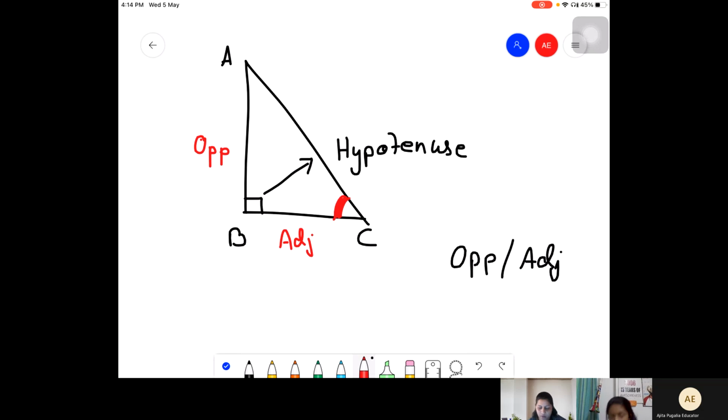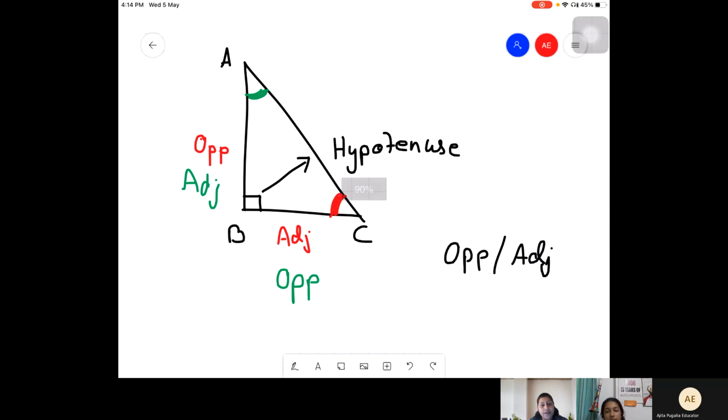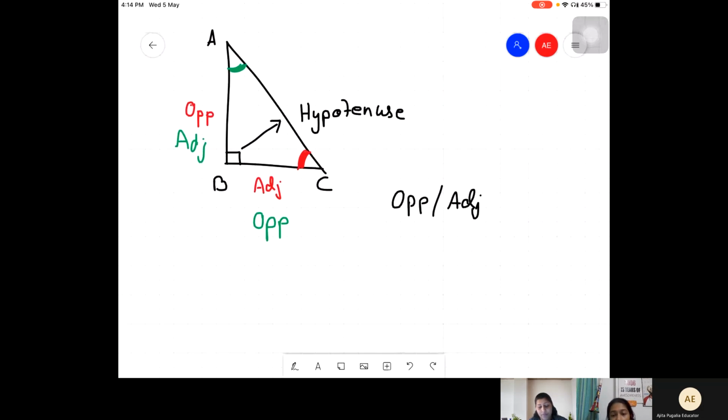Adjacent. Okay. Now let's see, I'm talking about this angle, angle A. Then which is the opposite side? BC. Yes. Now when I'm talking about angle A, BC becomes opposite side and AB becomes the adjacent side. But the hypotenuse remains the same. It doesn't matter which is your adjacent side or opposite side, you'll always have that side as hypotenuse.